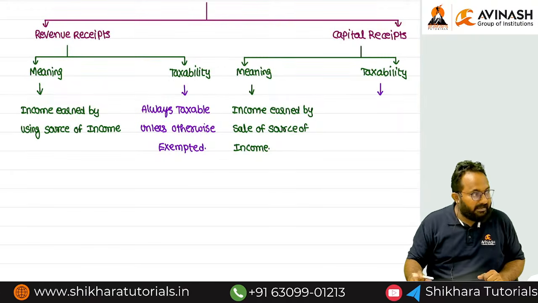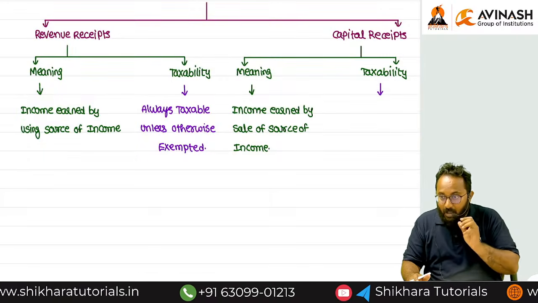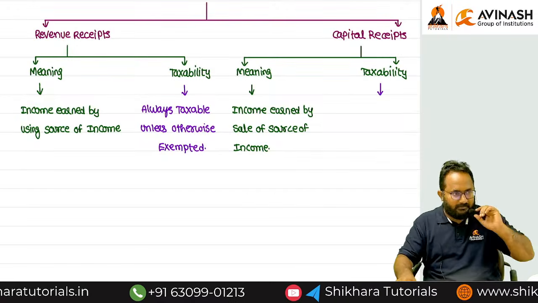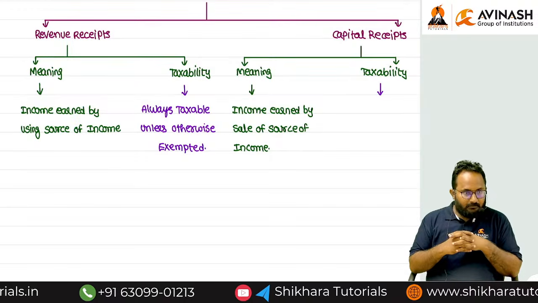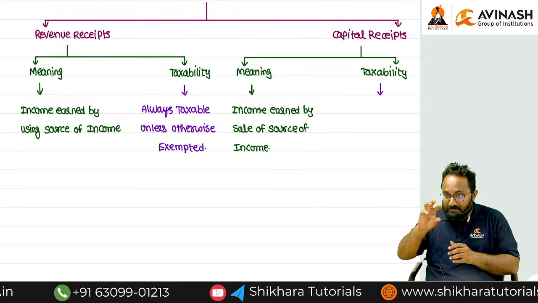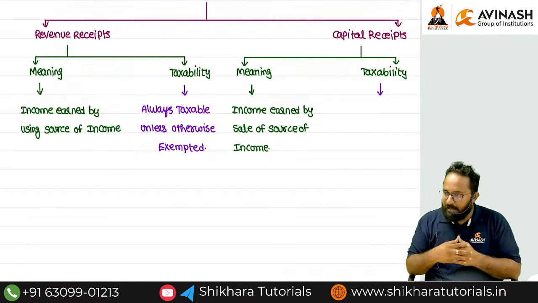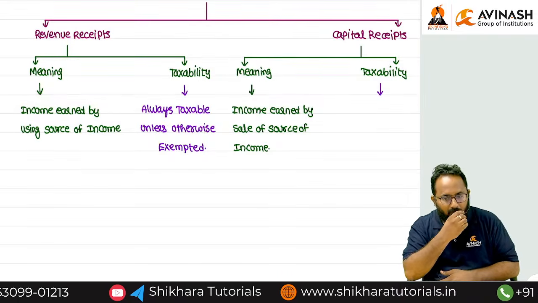Always what, ma? Exempt. Always exempt unless otherwise what, taxable. I will tell you a simple example. Capital gains. Capital receipts only. You are selling your capital asset. That is which income, capital receipt. In that case, that is taxable. Remaining all are what, ma? Exempt.